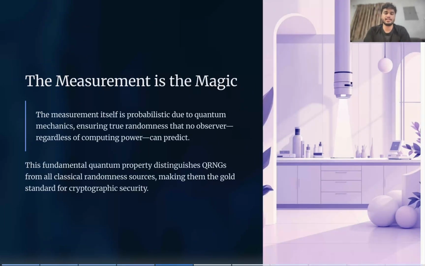So how can this randomness be measured? Measurement itself is probabilistic due to quantum mechanics, ensuring true randomness that no one, regardless of computer power, can predict. Even though you get that AES chunk, which is purely random, even if you give it to someone with high processing power, they will not be able to find how the key was generated, what the key was, and what the message that is encrypted is, because it is so random.